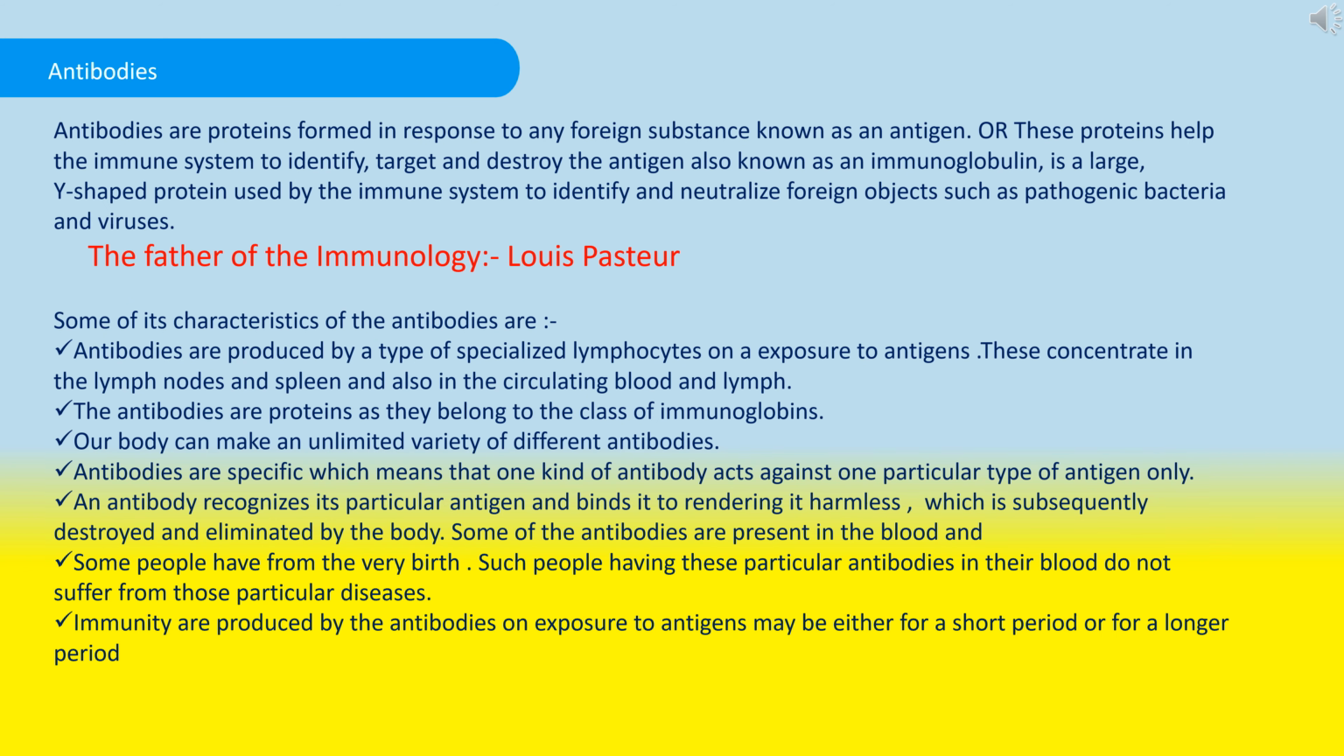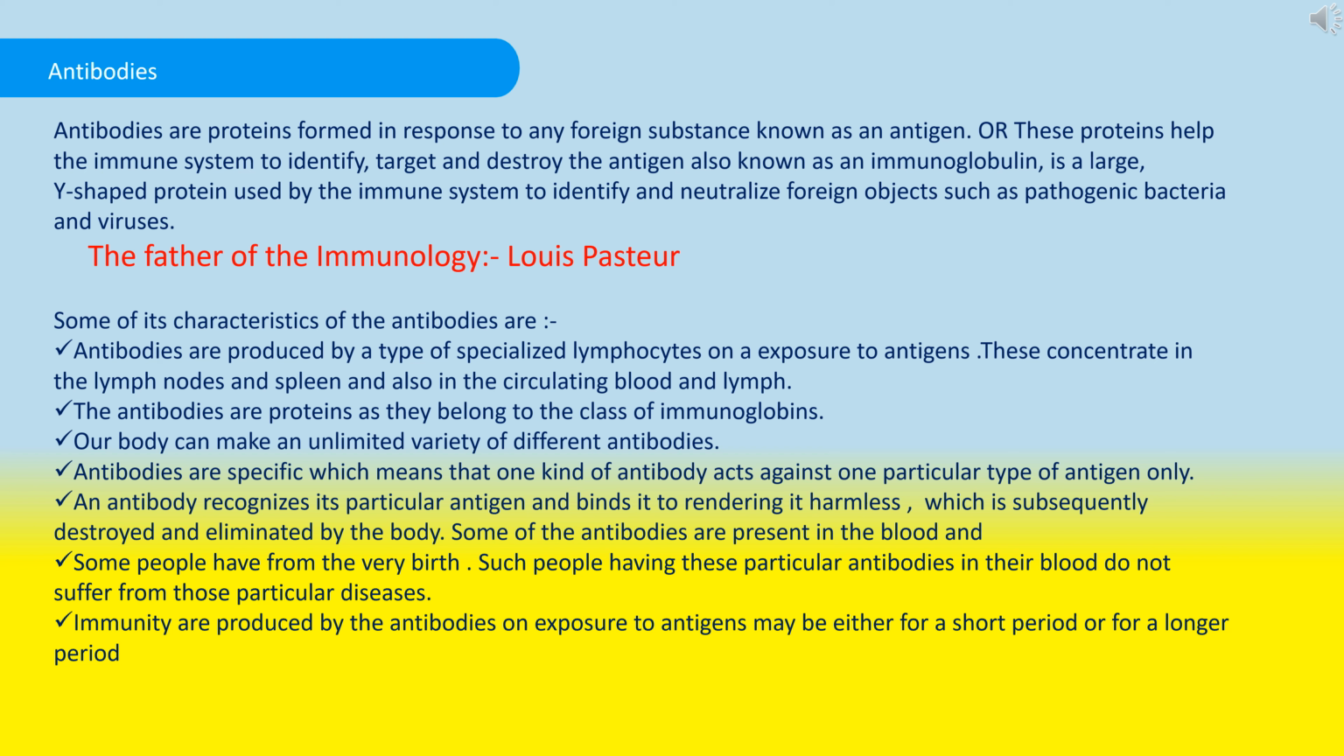Then the next is antibodies. So what are antibodies? Antibodies are proteins formed in response to any foreign substance known as an antigen. These proteins help the immune system to identify, target and destroy the antigen, and are also known as immunoglobulins. It's a large Y-shaped protein used by the immune system to identify and neutralize foreign objects such as pathogenic bacteria and viruses. Did you know who is the father of immunology? The father of immunology is Louis Pasteur.